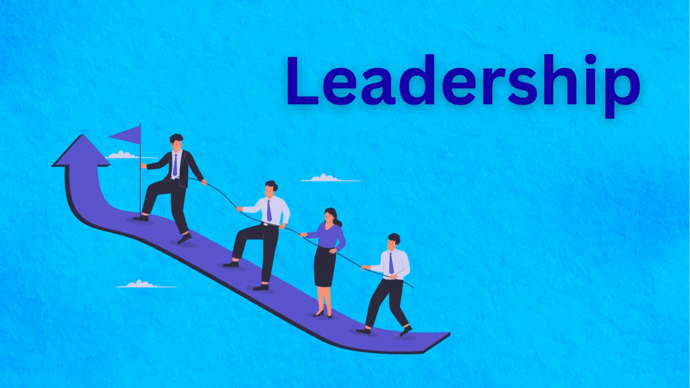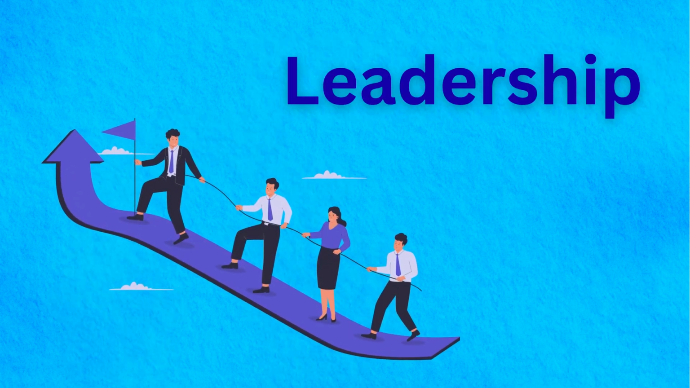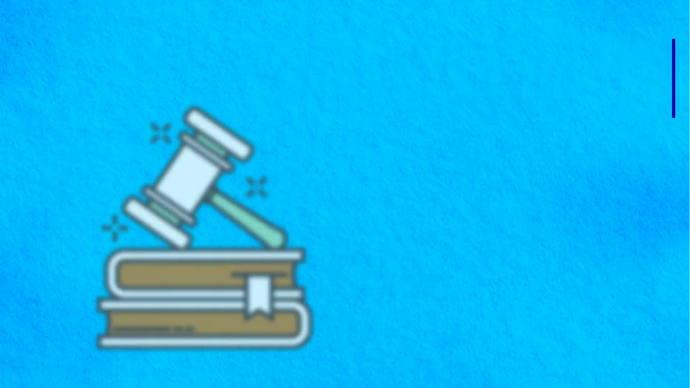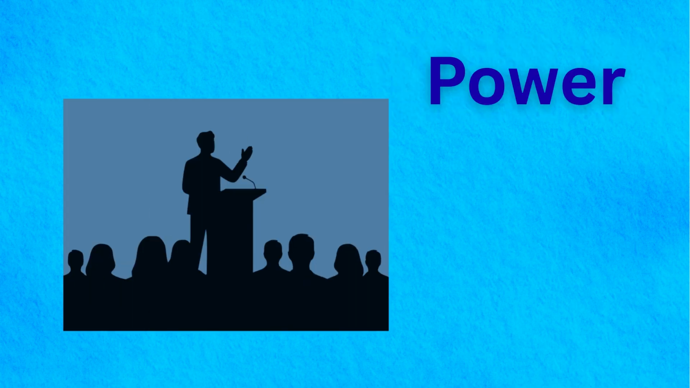Leadership. Leadership guides citizens and institutions toward progress and stability. Authority. Authority gives leaders the power to make important decisions legally. Power. The ability or authority to control, influence decisions, and lead people effectively.